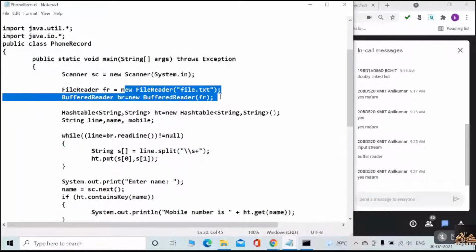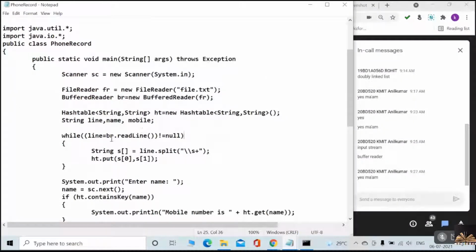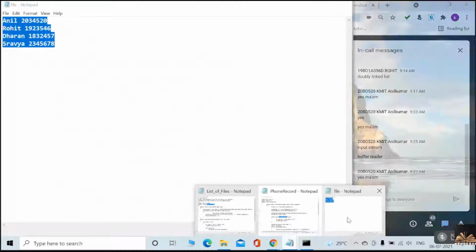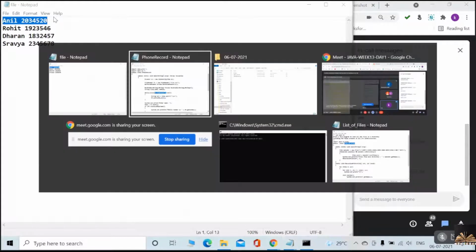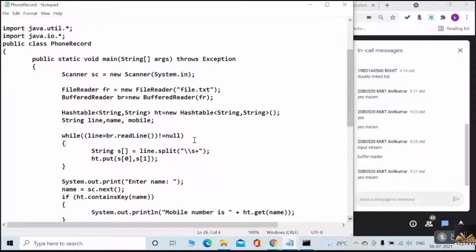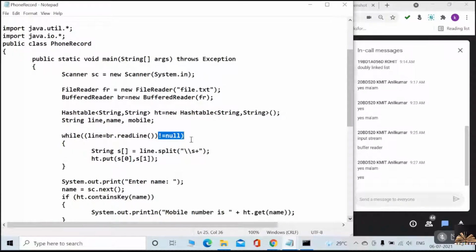Yes? Okay, right. So br.readLine means at a single time only one line can be read. Suppose the first line is read first. One single line, and if br.readLine is not equal to null. Is it null the first time? We have data in the file.txt, right? Yes or no? So it's not null.